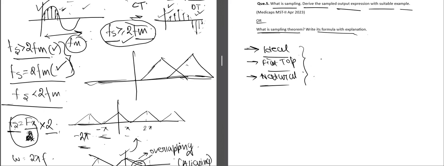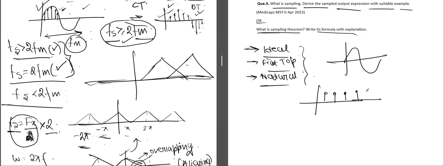In each of these samplings, this is a continuous time signal, and we will be using a pulse train. So these are the pulses. These individual straight lines or dotted lines, these are the pulses. This is m of t, suppose this is g of t. So our sampled output signal y of t will be equal to m of t multiplied with g of t. This train of pulses is multiplied with this signal to get our output signal. So this is our ideal sampling.